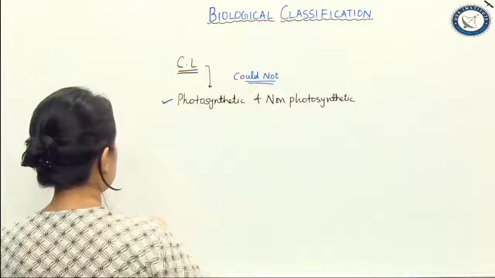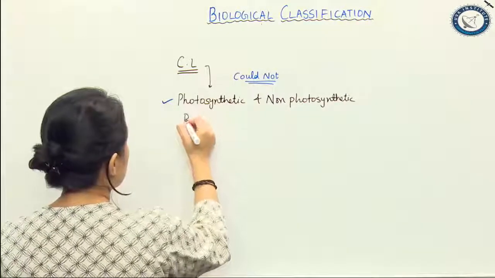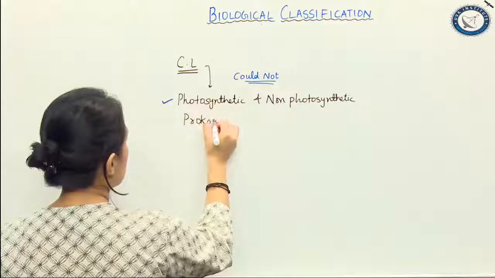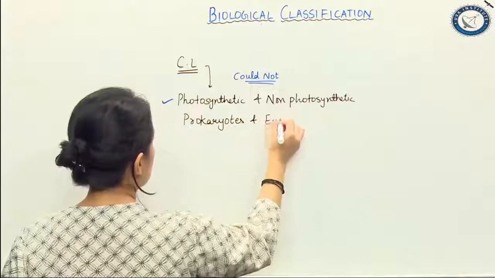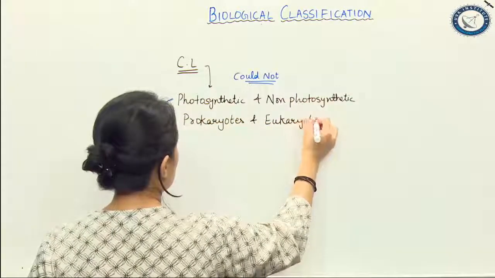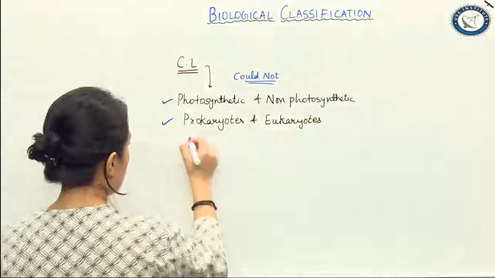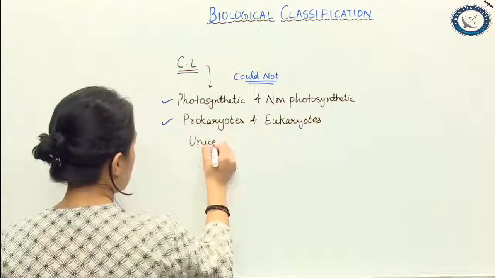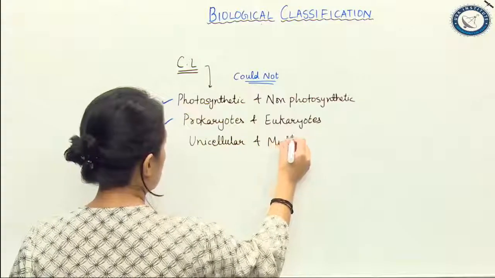Second, prokaryotes and eukaryotes. He was not able to identify them, and most importantly, unicellular and multicellular.